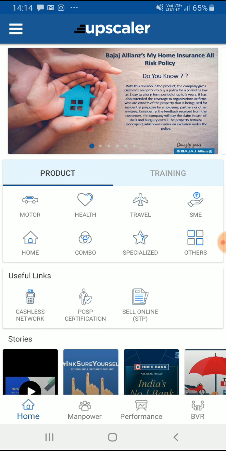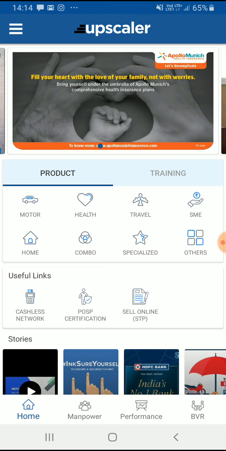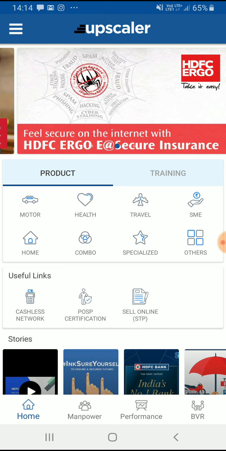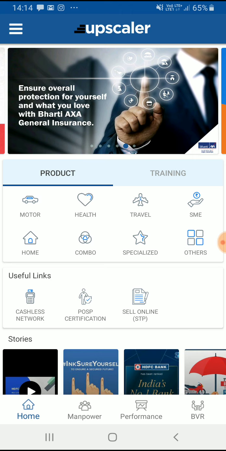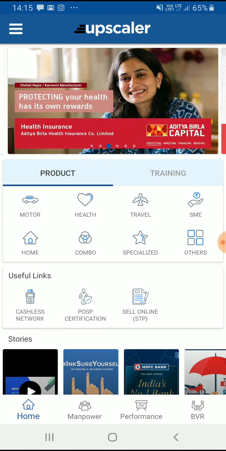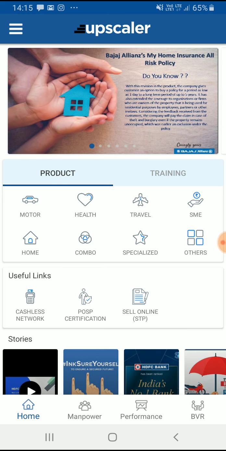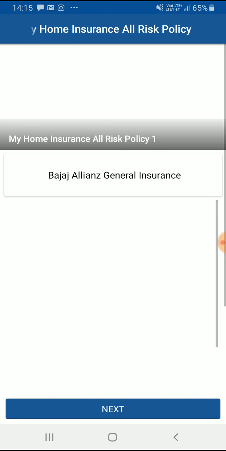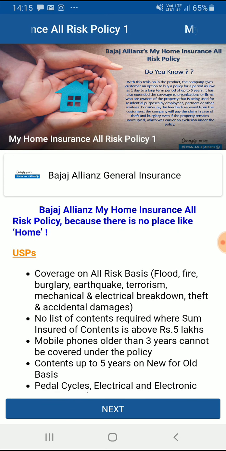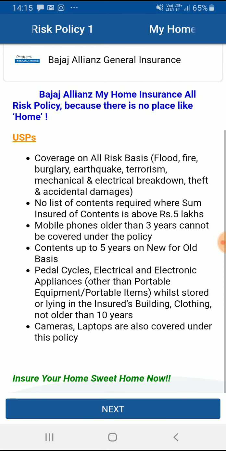Now, since I'm an employee of the distributor, that is HDFC Bank, I can see all my partners' current campaigns. Like this is the campaign of Aditya Birla, Agro, AXA, Max Bupa. If I click on any one of the campaigns, let's say of Bajaj, I'll get the basic details about the campaign, what is there in the campaign. So I can read it.